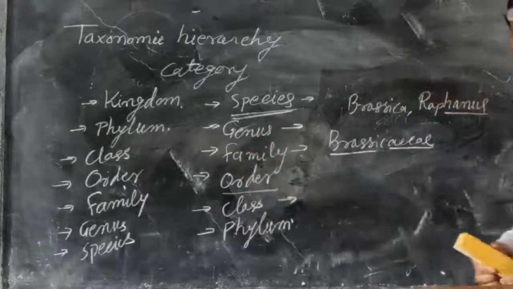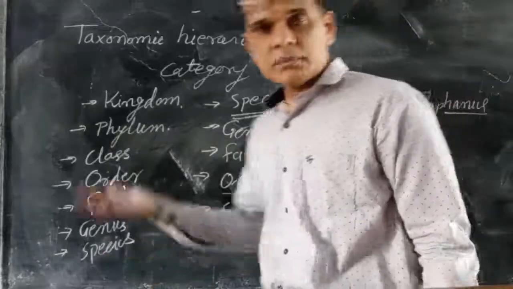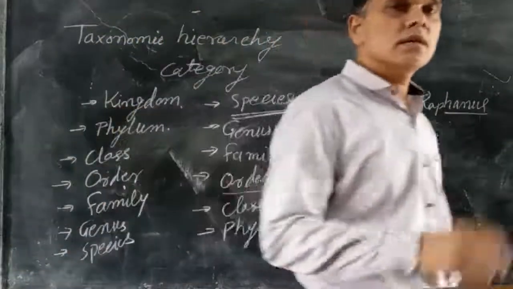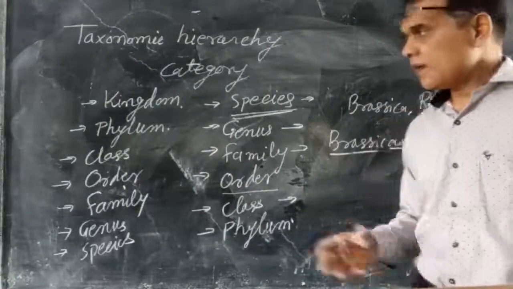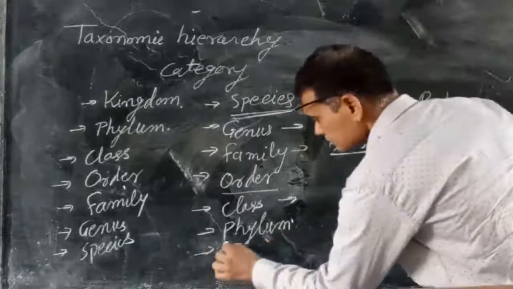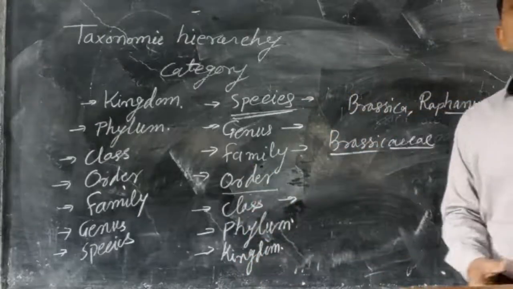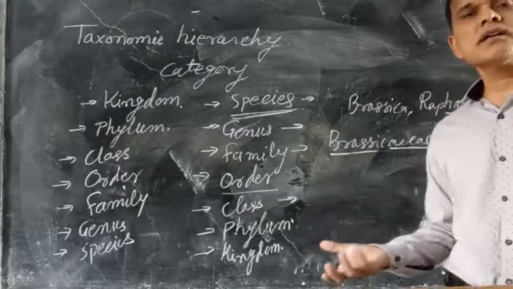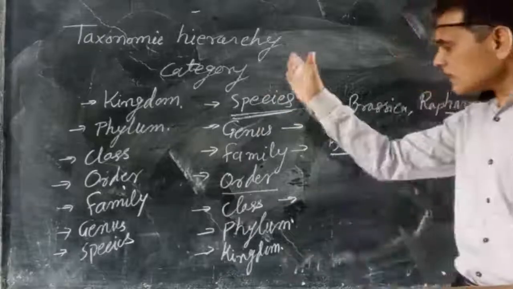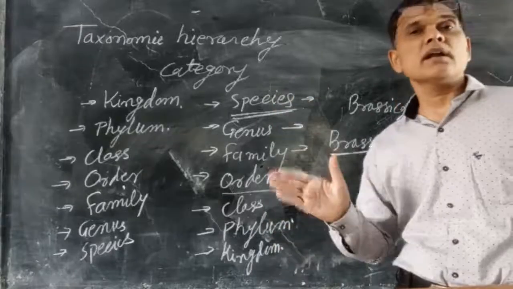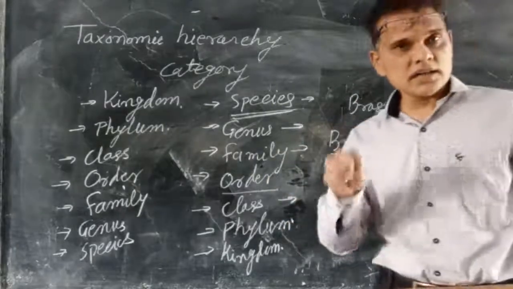And then phylum. Different classes which have some common characters are put together in the next level of category, known as phylum. And the last one is kingdom. Different phyla put together on the basis of some common character form the next higher level of category. So these are the different taxonomic categories which are based on their characteristic features.